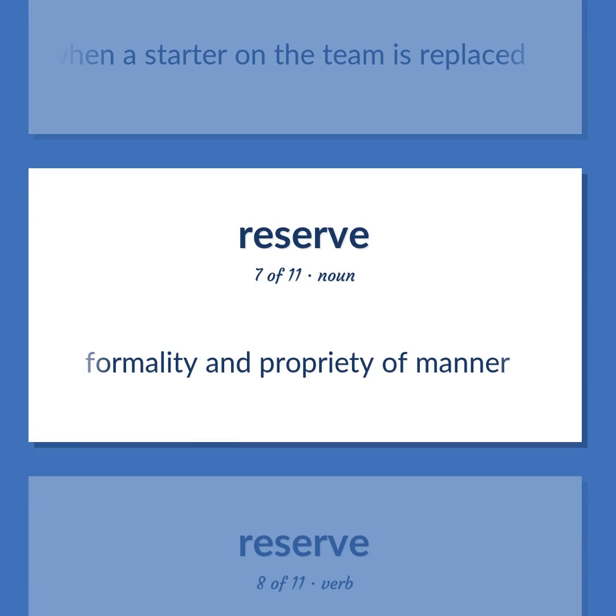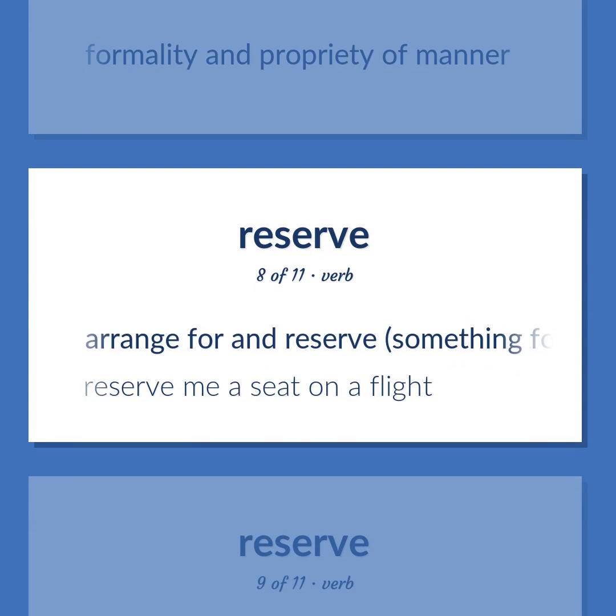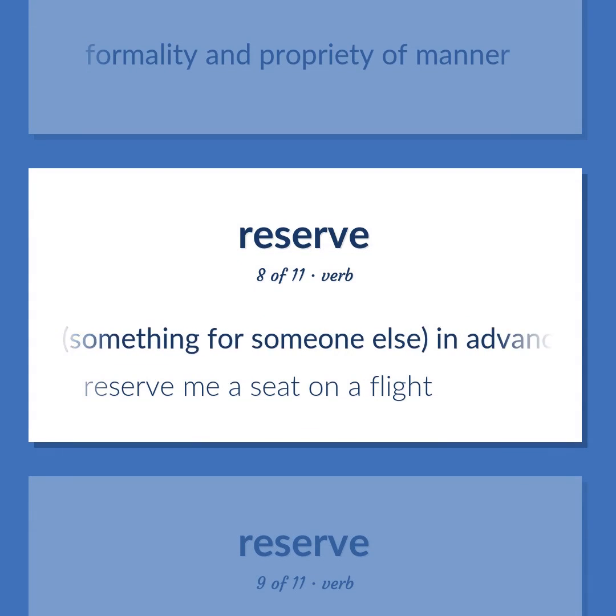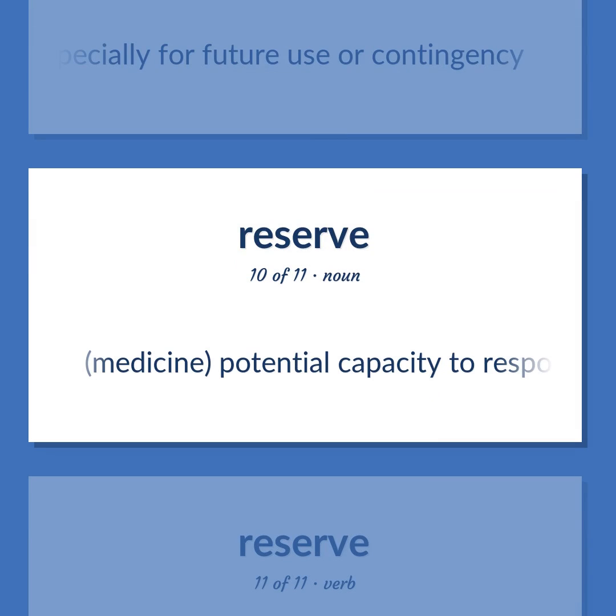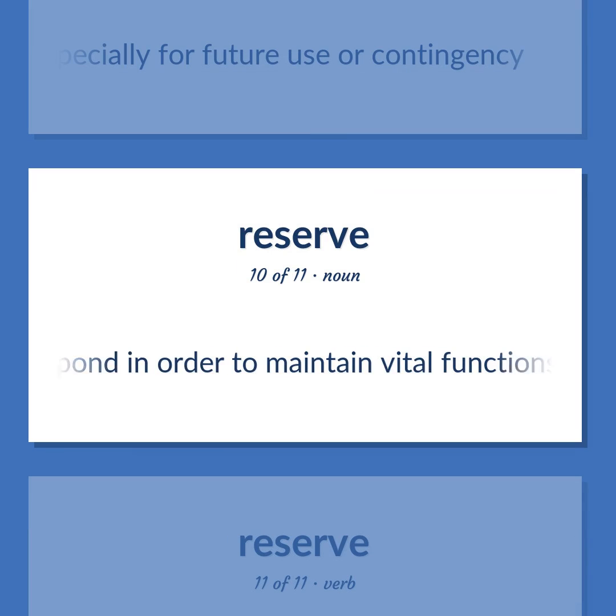Formality and propriety of manner. Arrange for and reserve, something for someone else, in advance. Reserve me a seat on a flight. Hold back or set aside, especially for future use or contingency. Medicine. Potential capacity to respond in order to maintain vital functions.